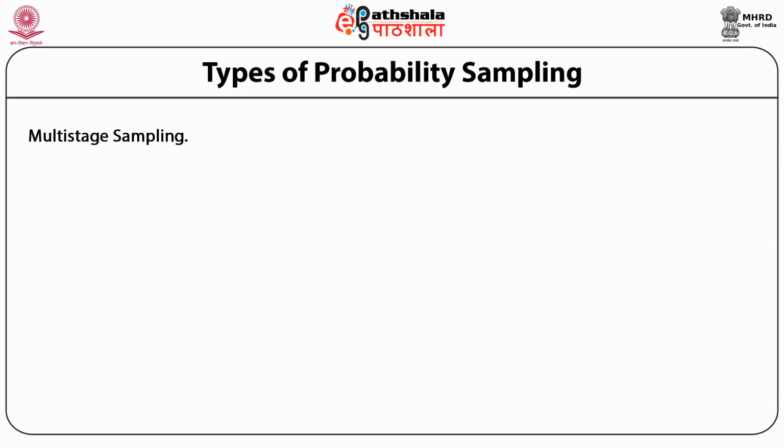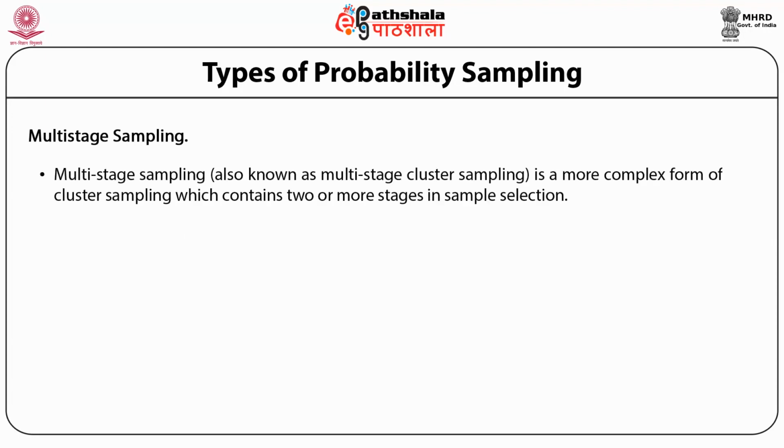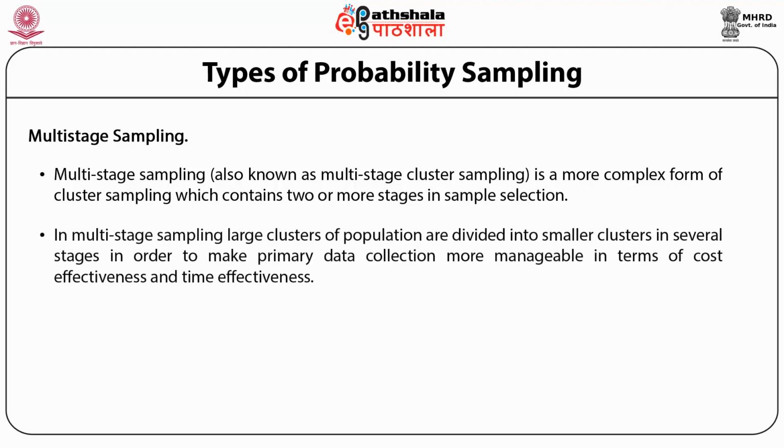Multi-stage sampling. Multi-stage sampling, also known as multi-stage cluster sampling, is a more complex form of cluster sampling, which contains two or more stages in sample selection. In multi-stage sampling, large clusters of population are divided into small clusters in several stages in order to make primary data collection more manageable in terms of cost effectiveness and time effectiveness.